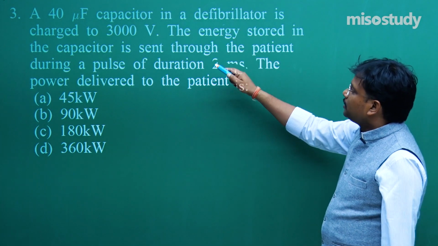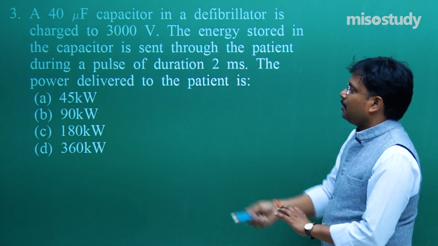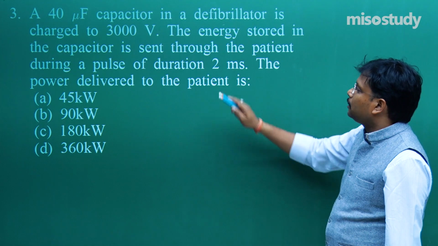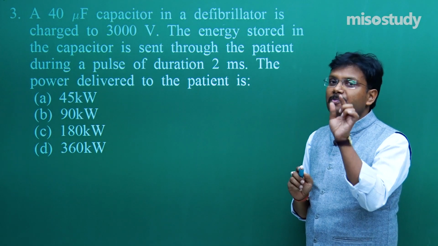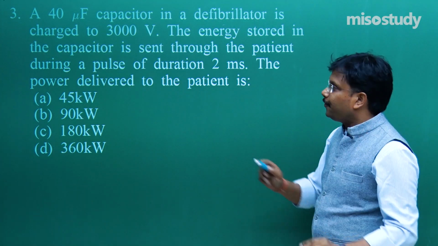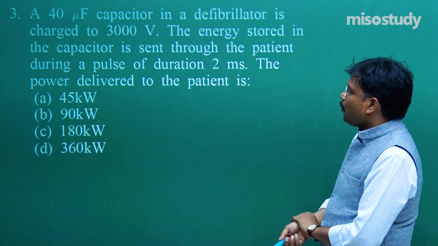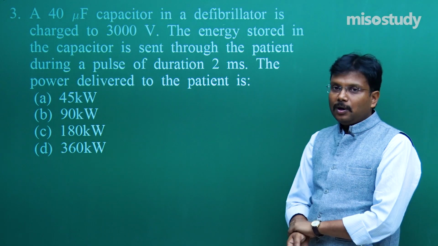So here you are providing something with this device, and then you have to calculate the power delivered to the patient in a specific point of time. Now how exactly are we going to calculate this problem?